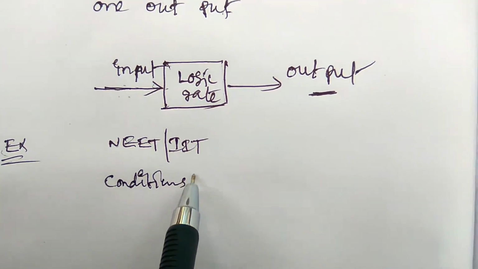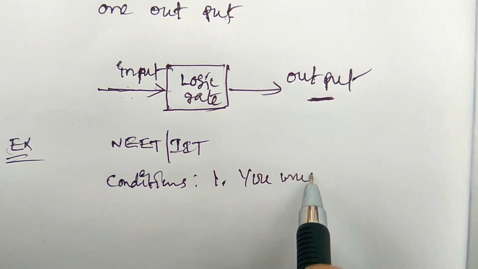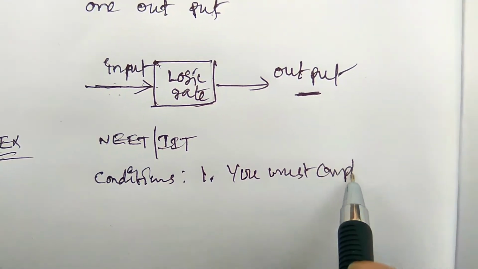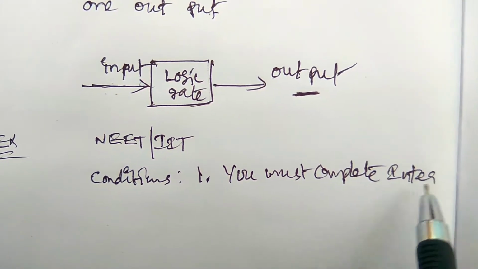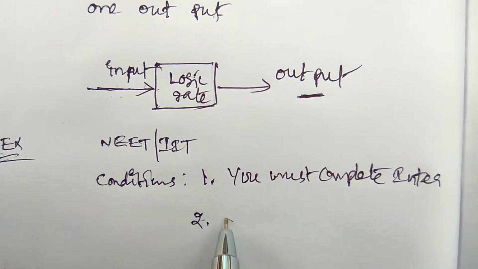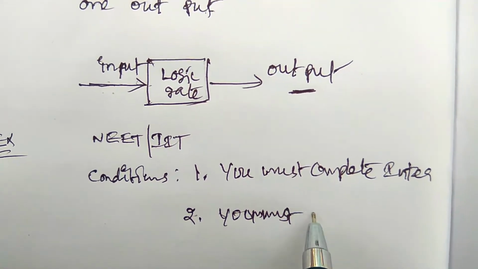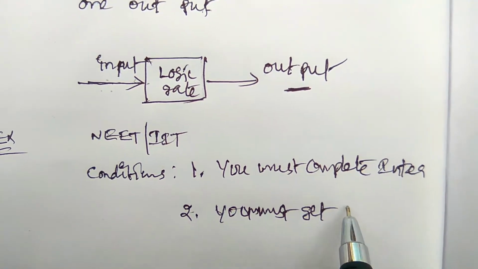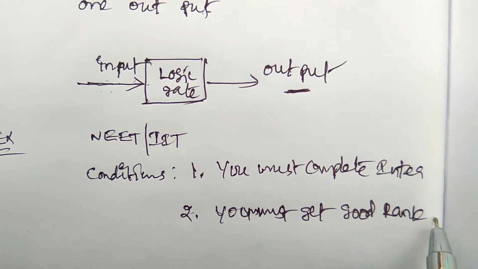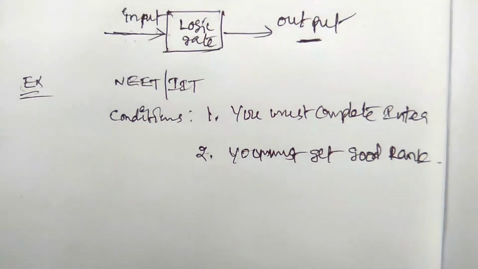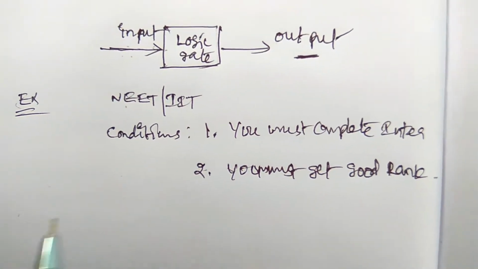First condition, you must pass intermediate, you must complete inter. Secondly, you must get a good rank in the entrance. These two are the conditions to join medicine or IIT.